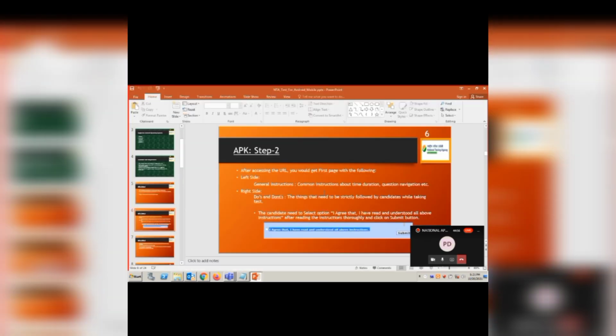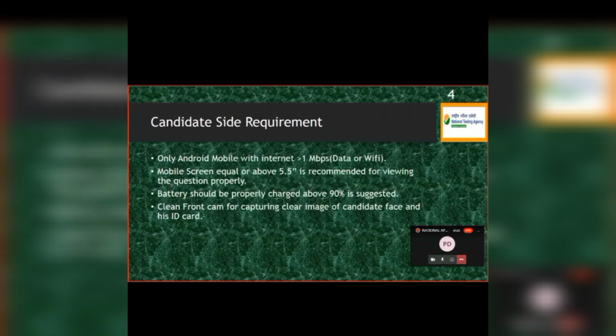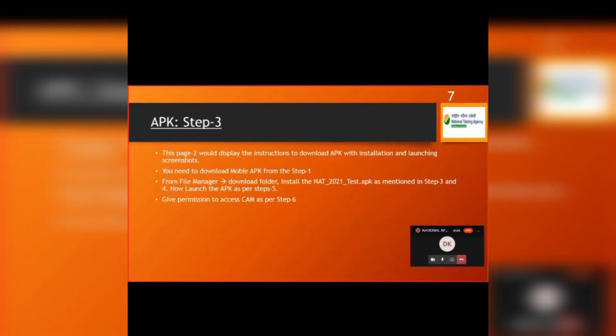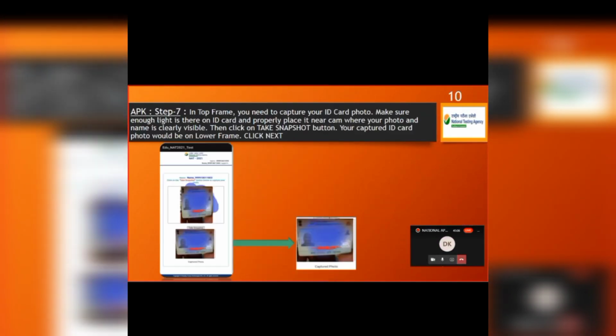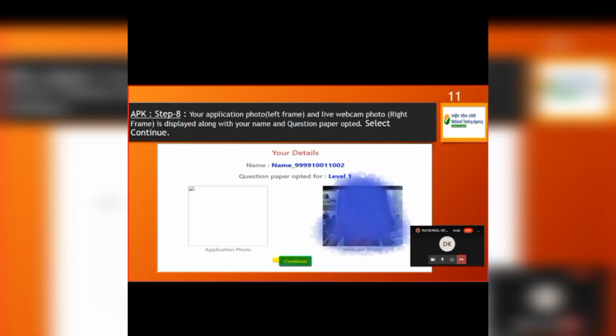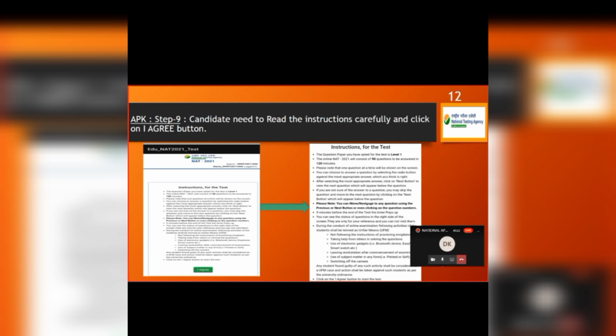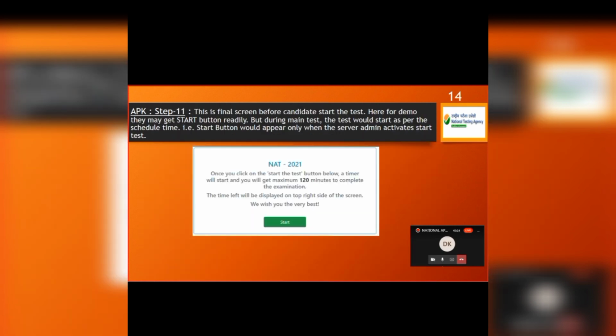So let me go ahead with this. This part I have already shown you. Step 2, step 3. See, everything is mentioned in the PPT. The live demo which I have given you, everything is mentioned here in the PPT.